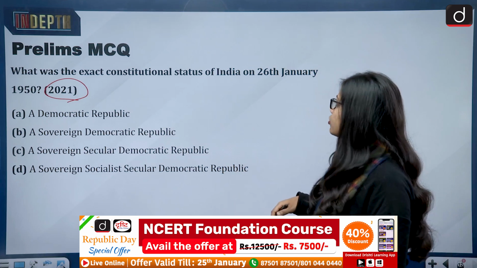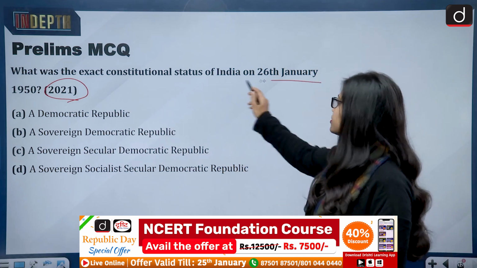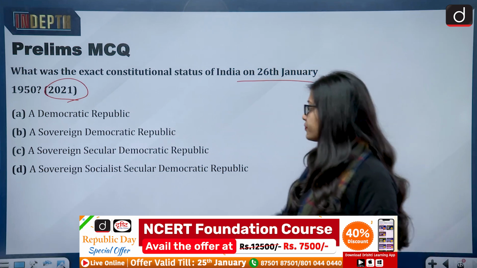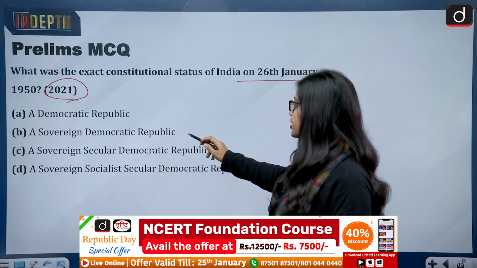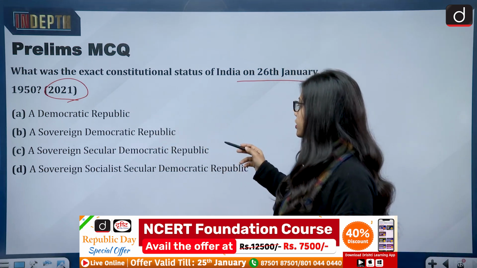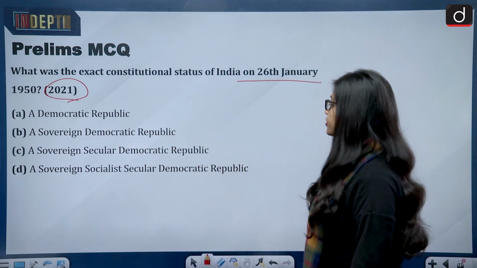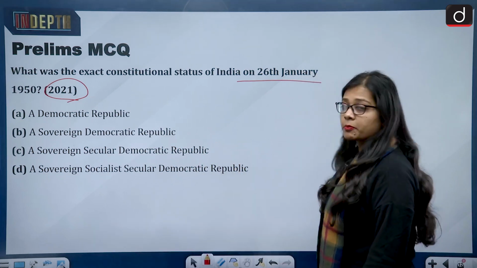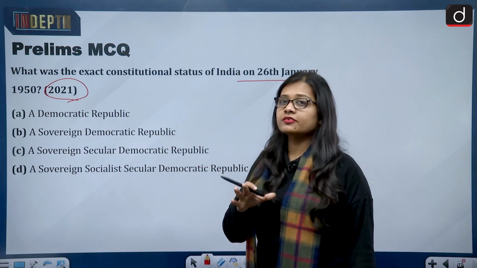What was the exact constitutional status of India on 26th January 1950? A democratic republic, a sovereign democratic republic, a sovereign secular democratic republic, or a sovereign socialist secular democratic republic? Looks easy, not that easy to answer.